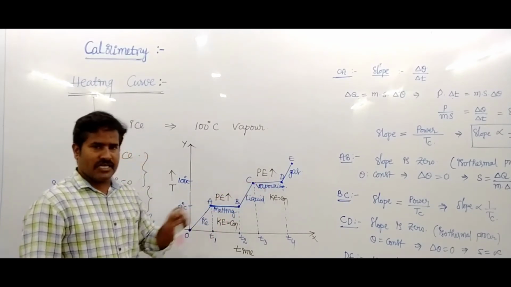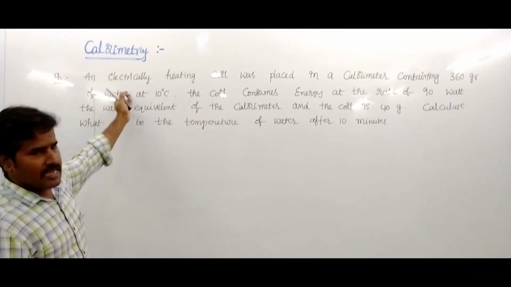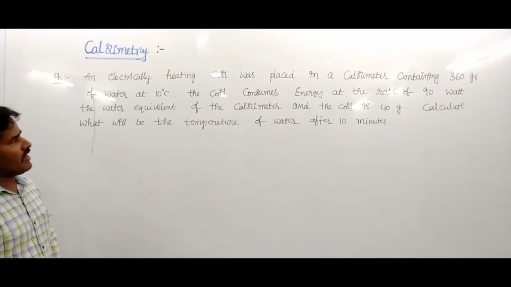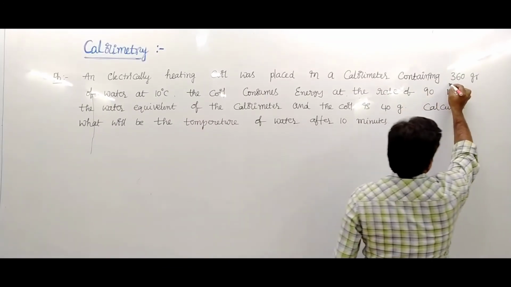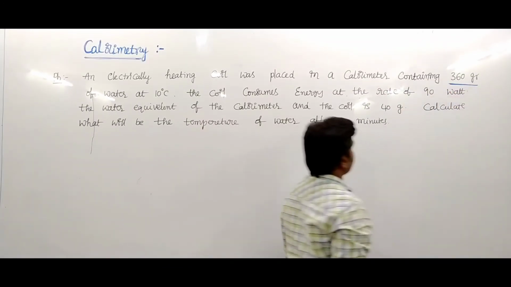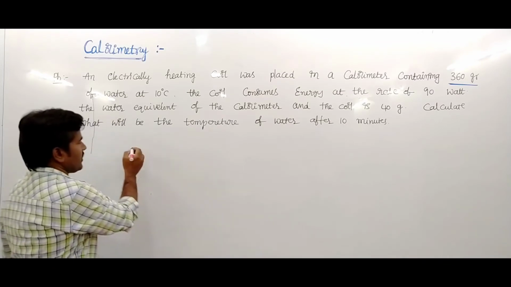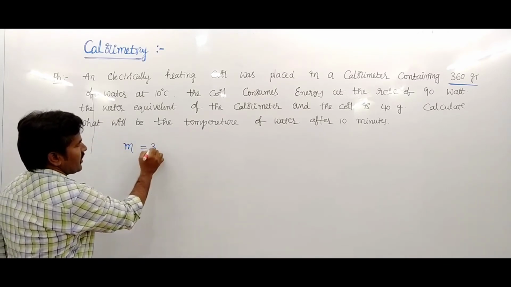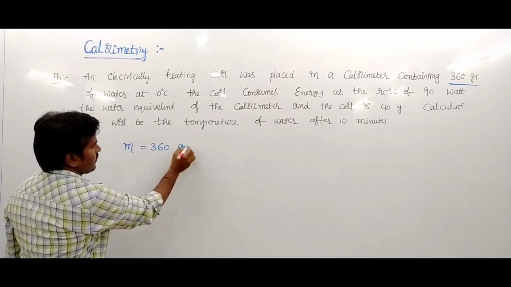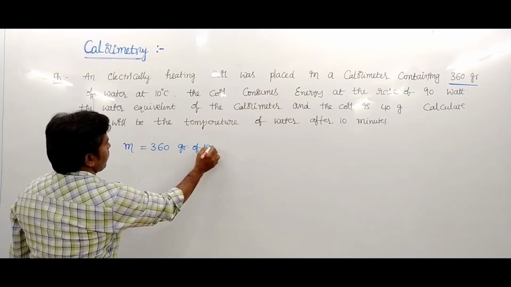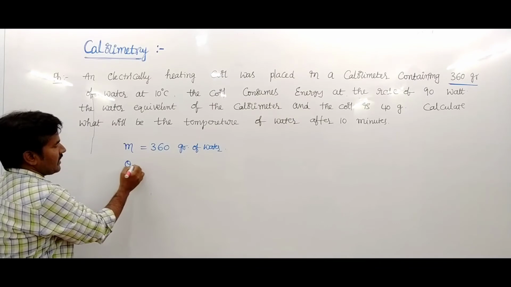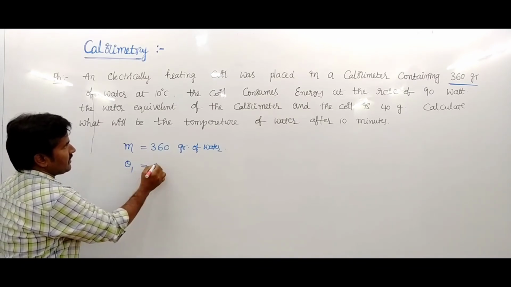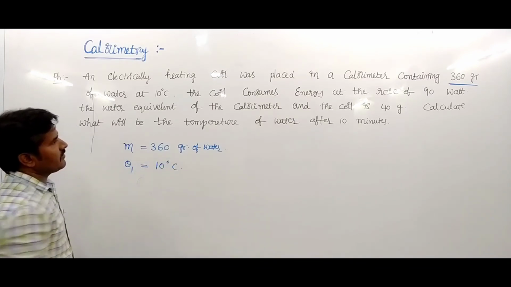In the given problem, an electrically heating coil is in a calorimeter containing 360 gram of water. The initial temperature theta 1 is 10 degrees centigrade.